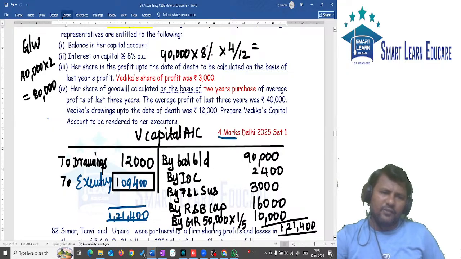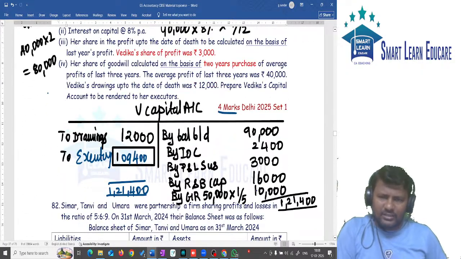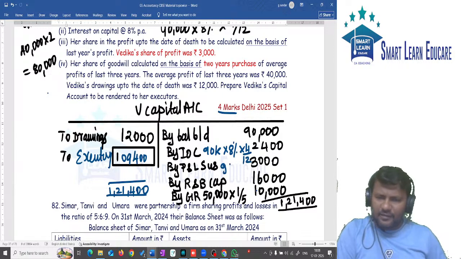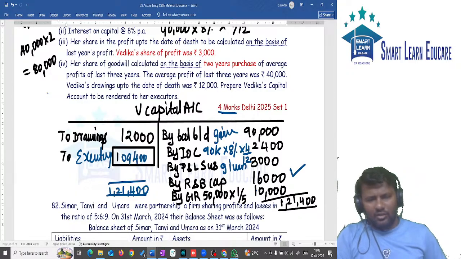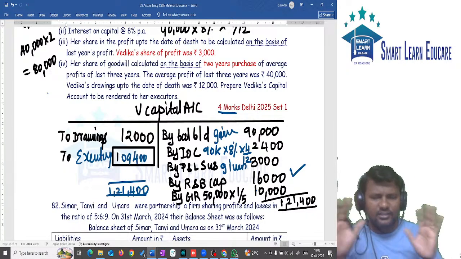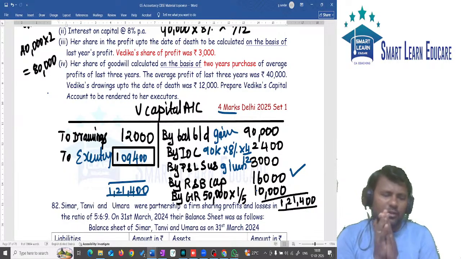In working notes you can write the goodwill calculation. Also you can write the calculation for interest on capital. What is the calculation of interest on capital? 90,000 into 8% into 4 by 12. P&L suspense is given in the question itself. Capital we have taken from the balance sheet, and only goodwill we calculated. If you know the treatment of goodwill in partnership well, you will easily understand other things. The goodwill treatment is very, very important.